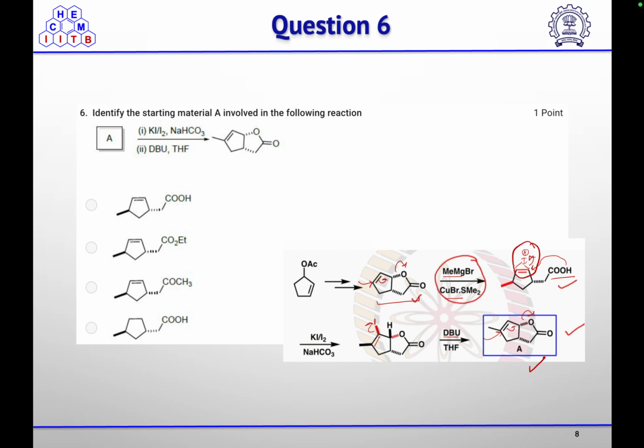So in this case the starting material is option, that should be an acid, it can't be an ester or a ketone, it should be a free acid. Now, in this case you don't have an olefin for the formation of the iodonium ion, so the correct option is option A.